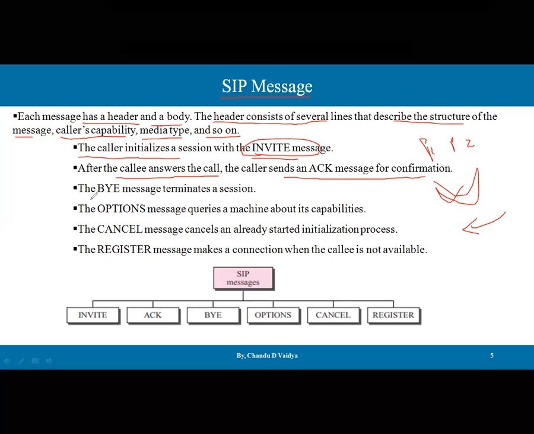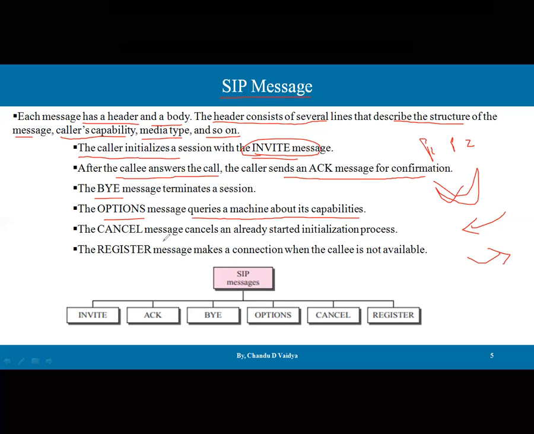Then the BYE message is available, and BYE is for termination of the session. It can be sent by both ends. Then OPTIONS is another message, used to query the machines about the capabilities available to that particular session.